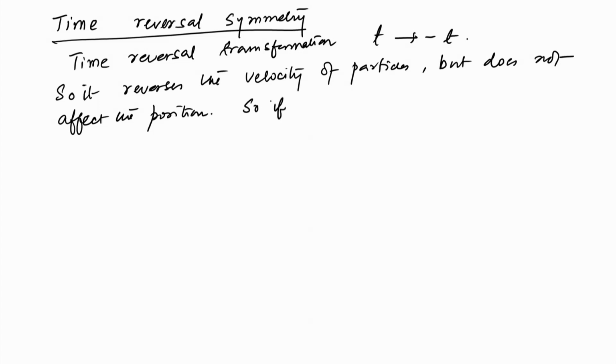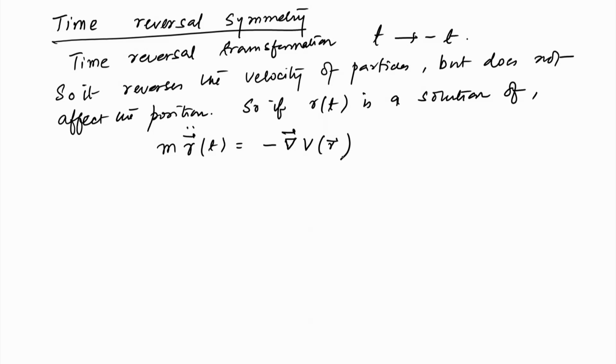So, if R of t is a solution of m R double dot t equals minus gradient of V, which is a force, then R of minus t is also a solution of this equation.